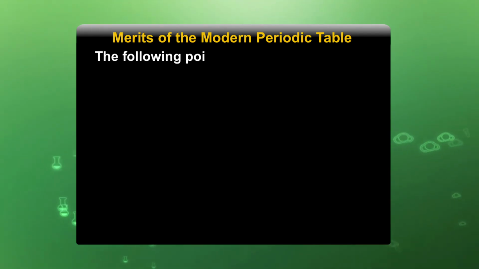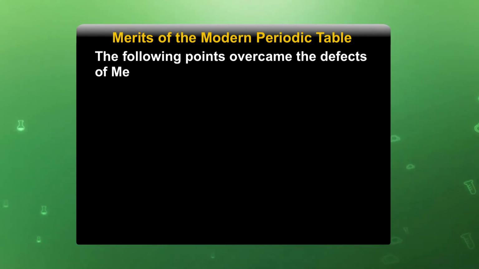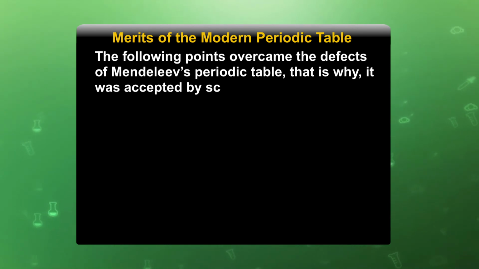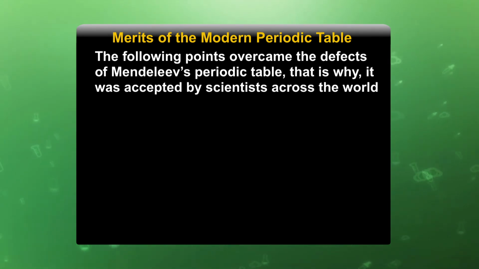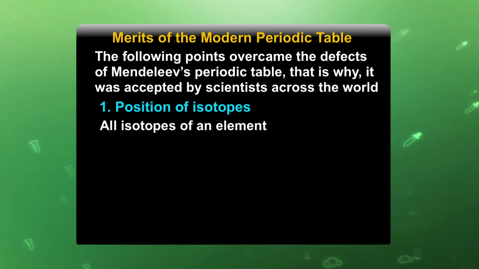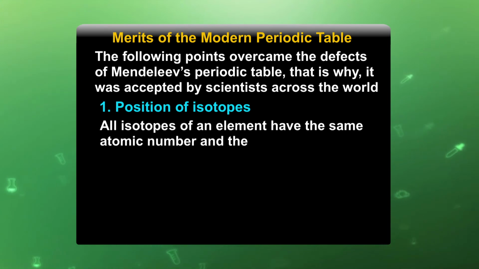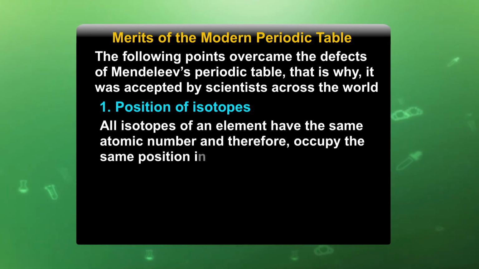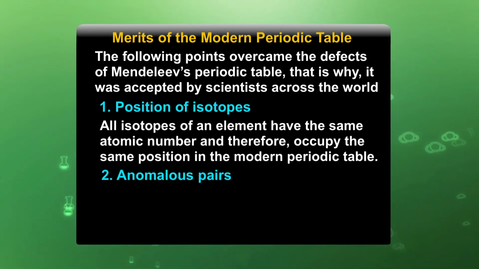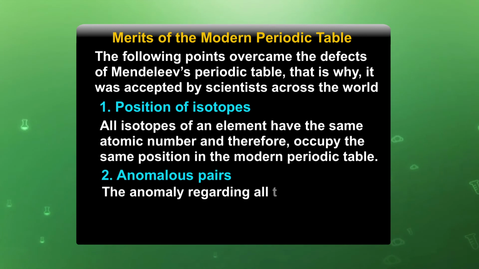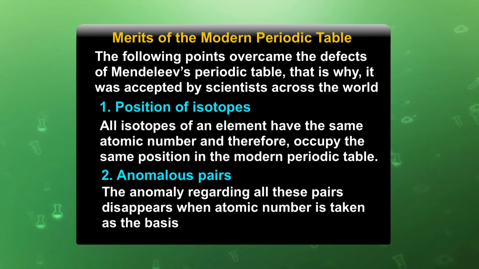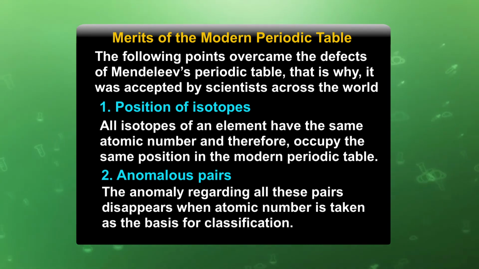The following points overcome the defects of Mendeleev's periodic table, and that is why it was accepted by scientists across the world. The position of isotopes. All isotopes of an element have the same atomic number and therefore occupy the same position in the modern periodic table. Anomalous pairs. The anomaly regarding these pairs disappears when atomic number is taken as the basis of classification.